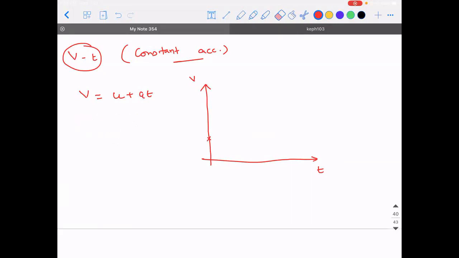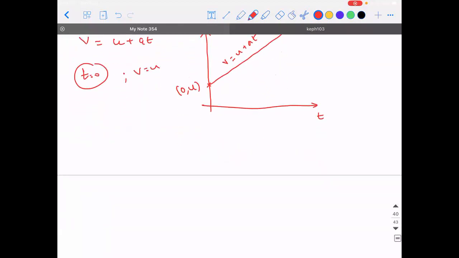Listen to this carefully, guys. At t is equal to 0, what is the value of v? It is u. Means the initial velocity is u. After that, since the object is accelerating, its velocity will increase with respect to time linearly. So this is the graph for v is equal to u plus at. This is the one which we used for deriving s is equal to ut plus half at square, if you guys recollect it.